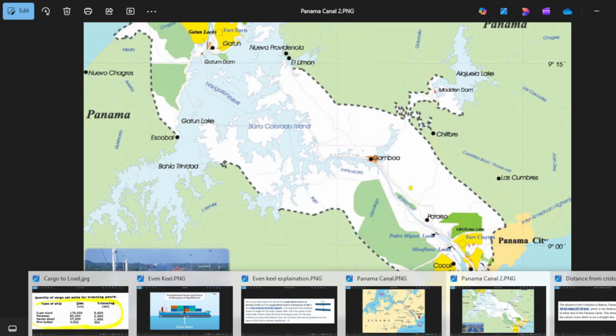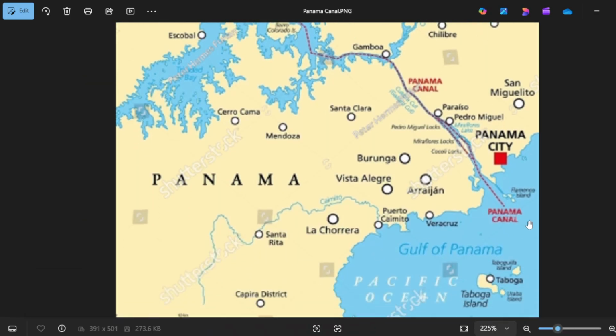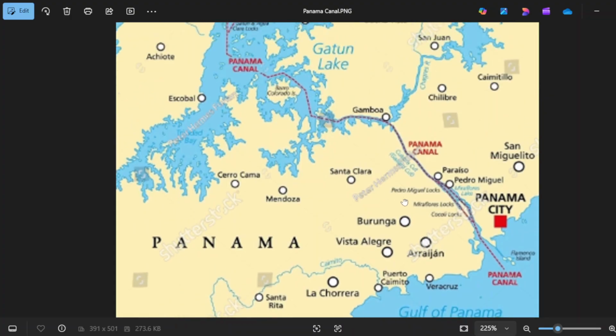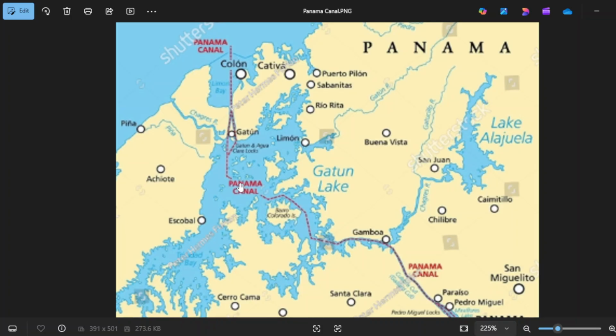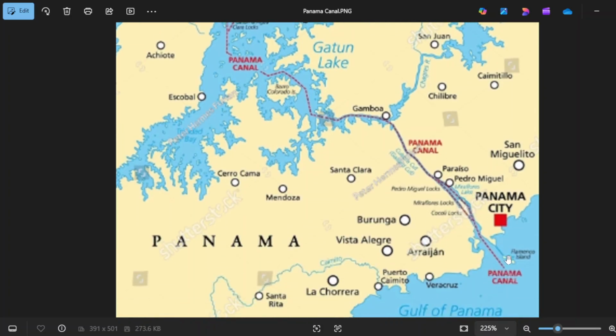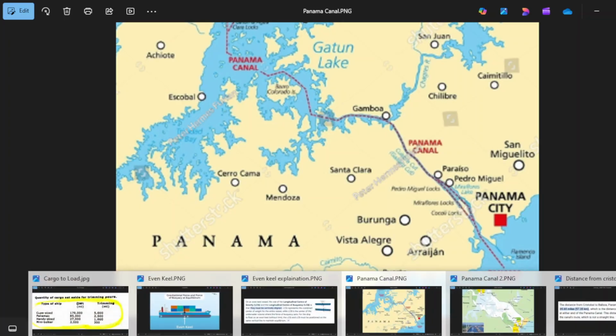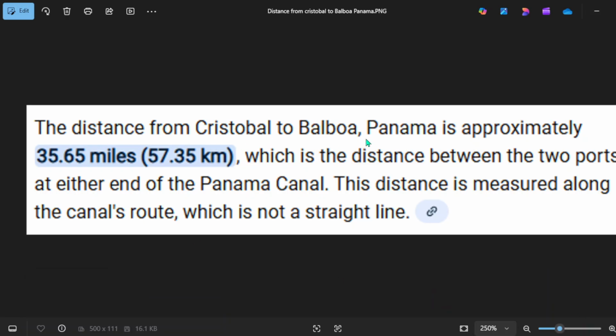So from Cristobal, following this route, arrival in the Panama Canal or somewhere in Balboa. Now the distance from Cristobal to Balboa is approximately 35.6 miles, which is the distance between two ports of the Panama Canal. This distance is measured along the canal's road, which is not a straight line, of course.